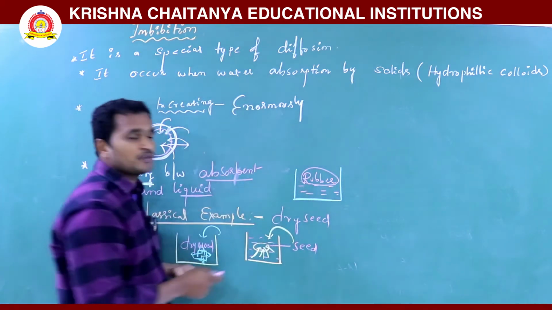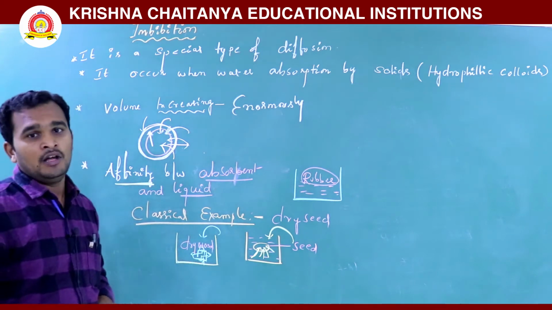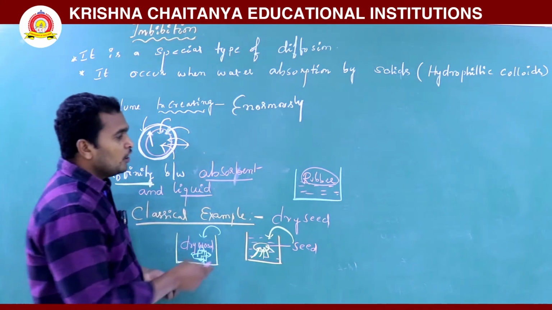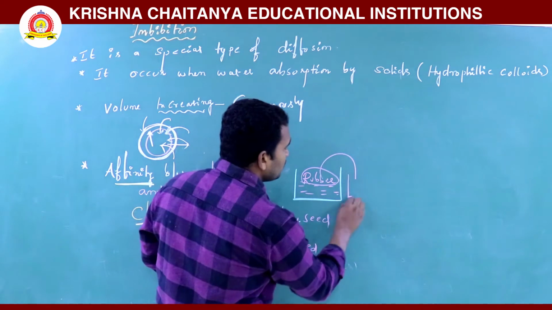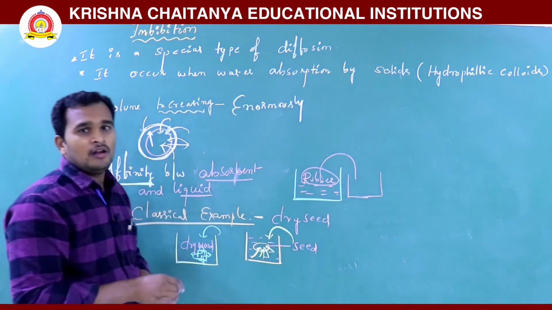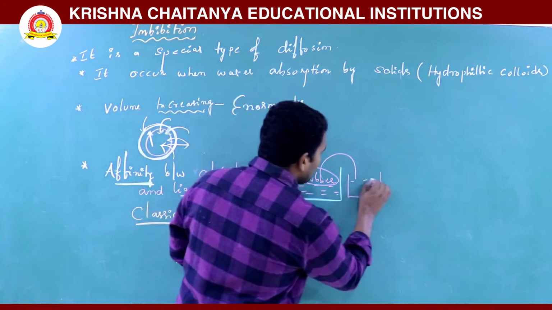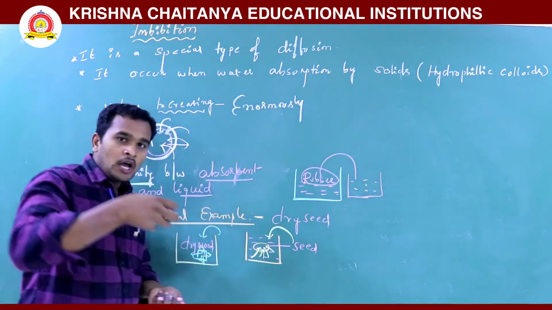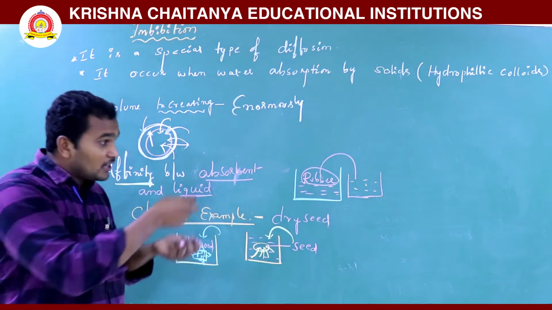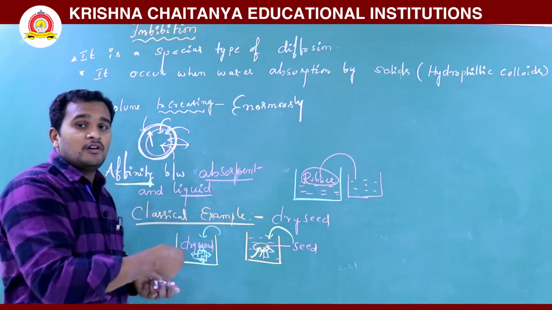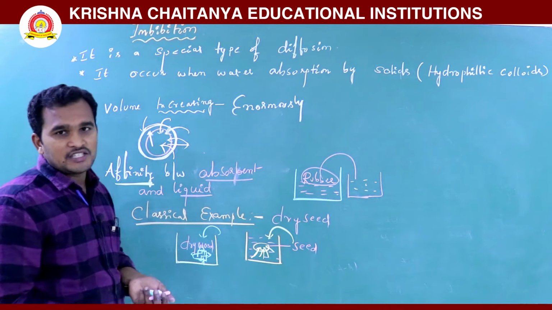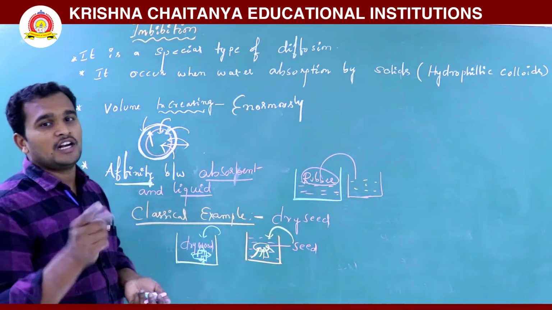Why does it not absorb? There is no affinity between the water and rubber. But if you place the rubber in kerosene, the rubber absorbs kerosene, and finally it will be swelling. That is the affinity between kerosene and rubber.